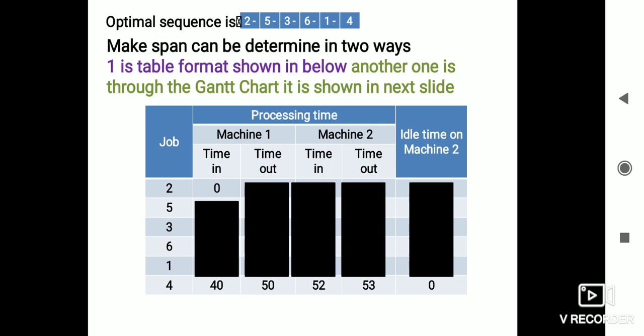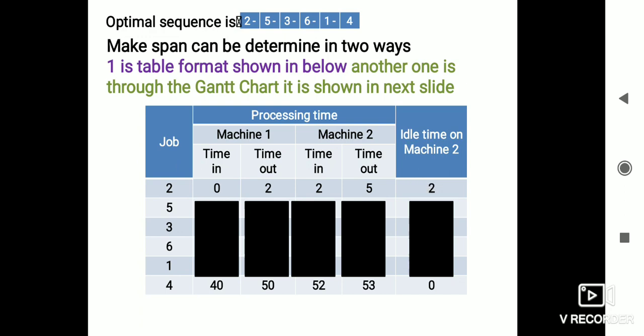The second job takes 2 minutes on machine 1. That is the start time of machine 2, which processes the second job in 3 minutes. 2 plus 3, 5 minutes is the completion of the second job on machine 1 and machine 2.